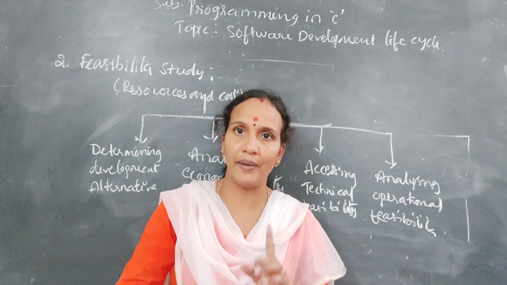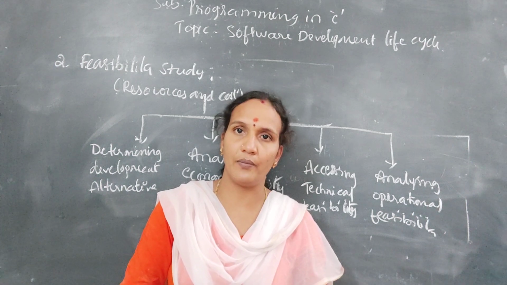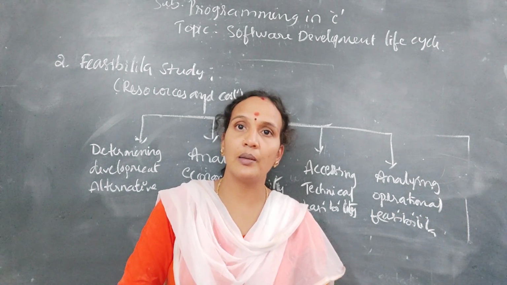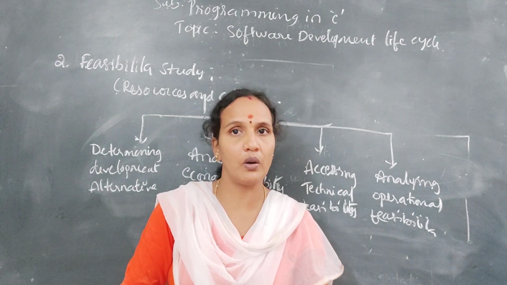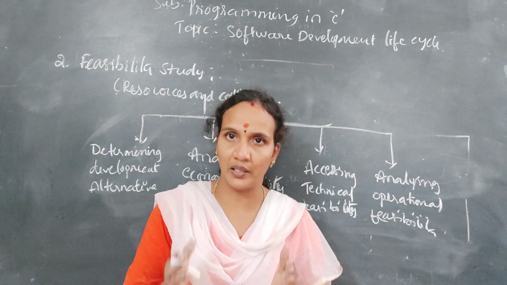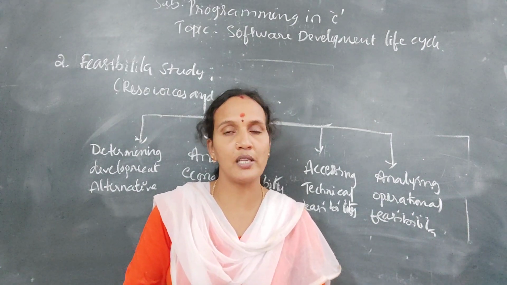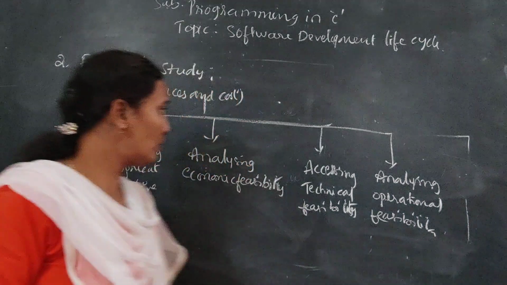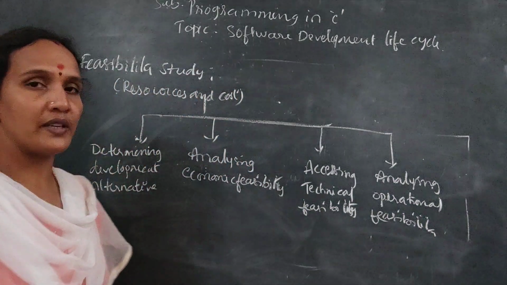We'll search for the best one among the different ones. So here, first you need to see all the alternatives, and from that you have to select one method for designing the software.